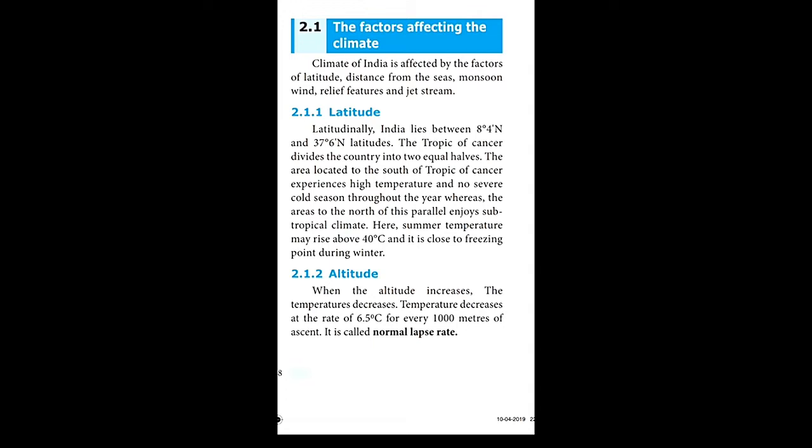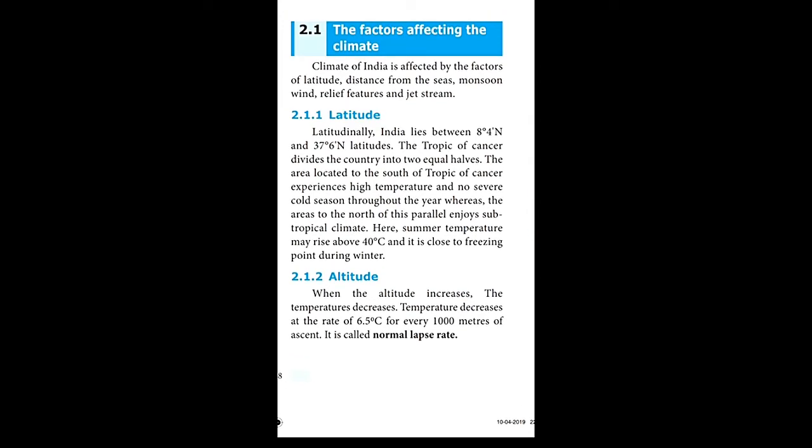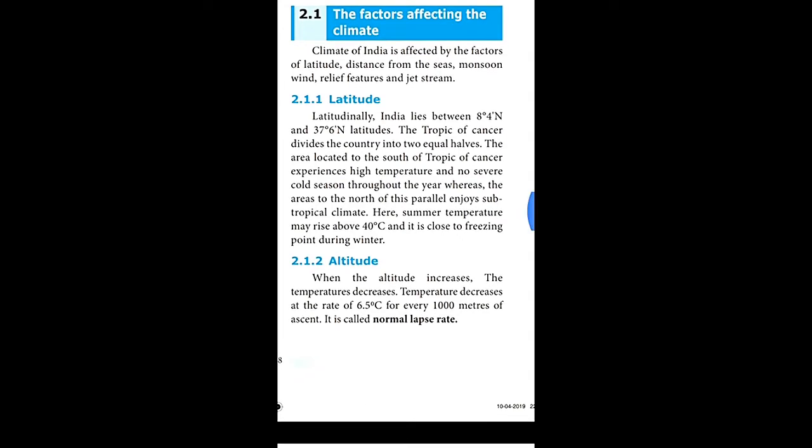The climate of India is affected by the factors of latitude, distance from the sea, monsoon wind, relief features, and jet stream. These are the factors which affect our climate and our living style.